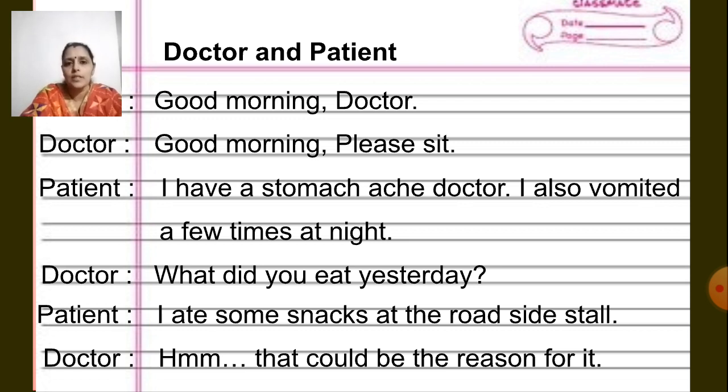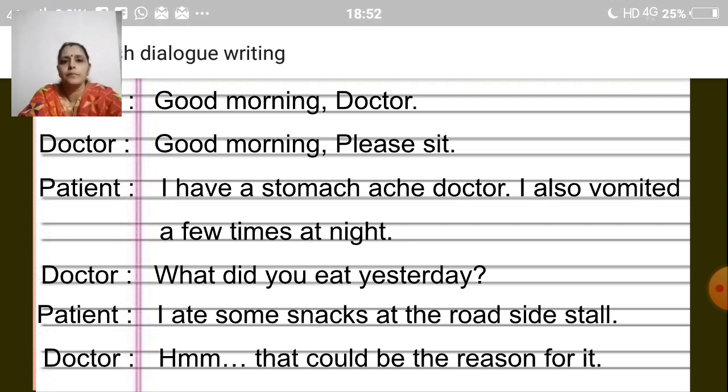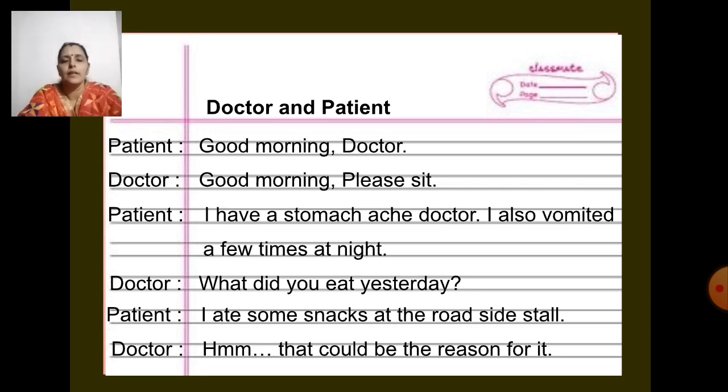Okay, so this much. We'll just go through what we have written till here. First, the patient is saying, "Good morning, doctor." Then the doctor, "Good morning. Please sit." Patient, "I have a stomachache, doctor.